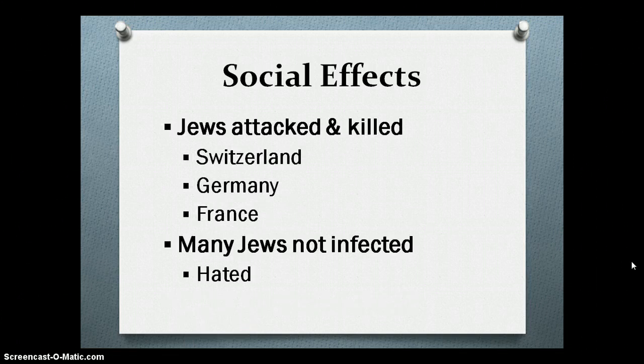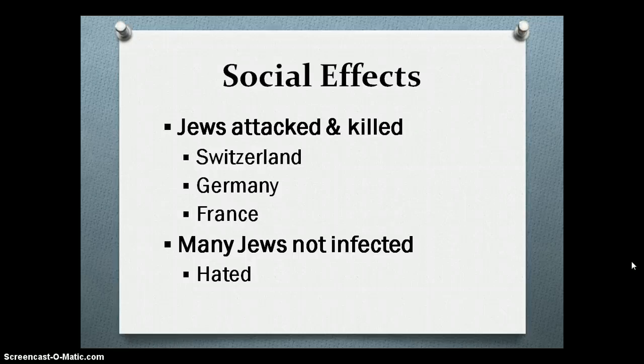Another social effect was the persecution of Jewish people. Jewish people were also persecuted and found and killed by the people during the plague. The attacks against the Jewish began in France, but were the most dramatic in Switzerland and Germany. Many of the Jewish people were rounded up and burned or drowned in marshes. The people were angry with the Jewish people because most of them were not infected with the plague.